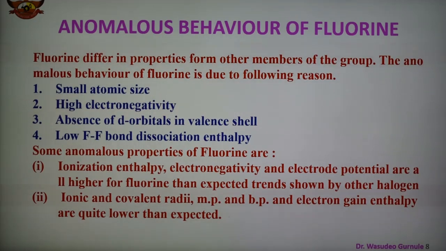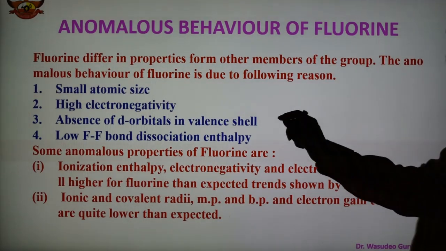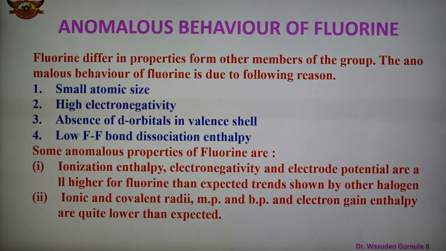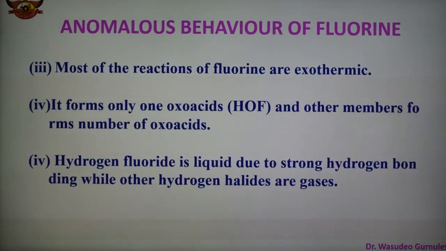Number 6, the compounds of fluorine have maximum ionic character. So these are some characteristics of the anomalous behavior of fluorine. This anomalous behavior of fluorine is due to its small atomic size, high electronegativity, absence of d orbitals in the valence shell, and low F-F bond dissociation enthalpy.